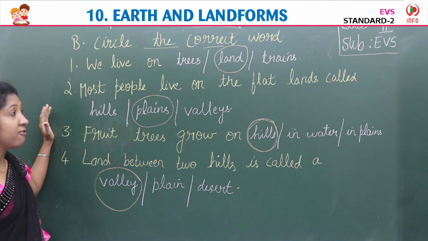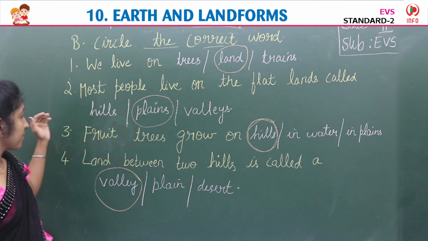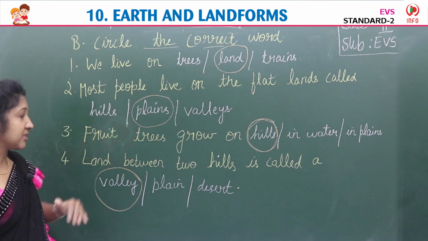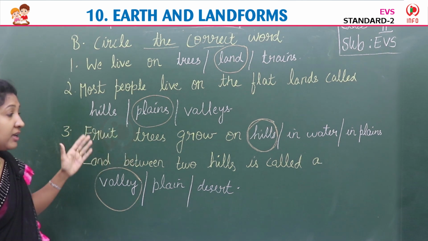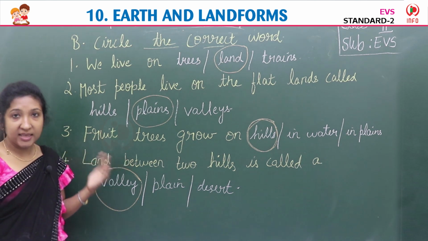Okay, so we live on land. Most people live on the flat lands called plains. Fruit trees grow on hills. Land between two hills is called a valley.